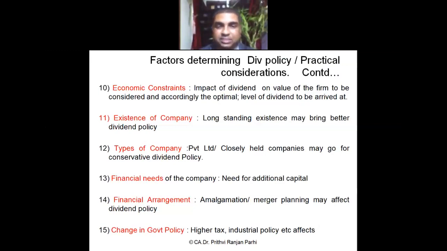So, like this, if there is some kind of amalgamation or merger plan, the dividend policy will be affected by that. If two companies have a plan to merge with some other company, the company may decide to pay dividend to the existing shareholders. So accordingly, dividend policy will be affected. Point number 15: change in government policy. Government's tax policies and industrial policy will also affect the dividend policy. So 15 points we have understood.